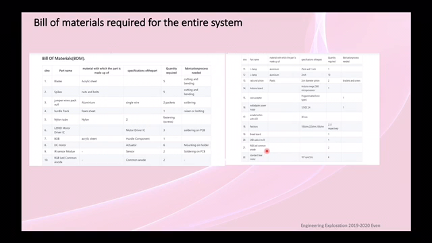Next comes RGB LED. It is a LED with 3 colors. We required it in the quantity of 2. Next comes standard gear motor. Its specification was 107 RPM, that is 12 volts. We required it in the quantity of 6. So these were the materials which were used by us in making our model.